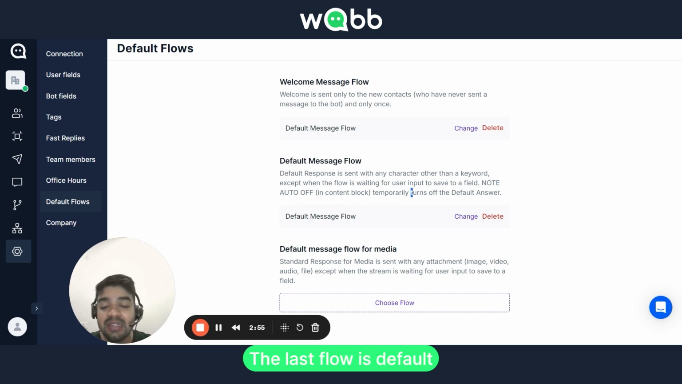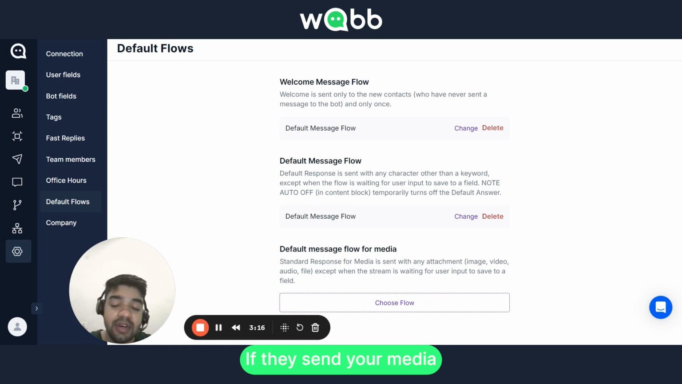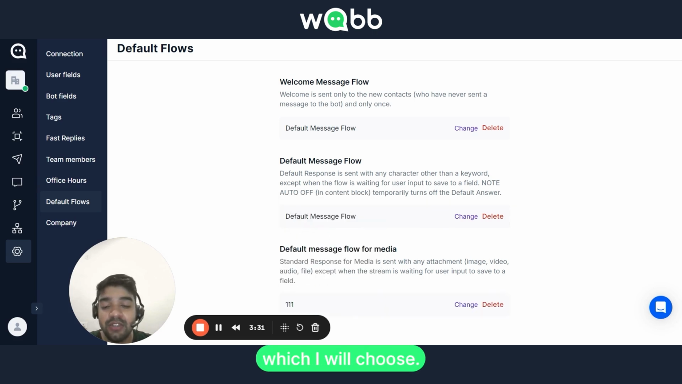Got it? Now, the last flow is the default message flow for media. This flow is configured for, let's say, when someone sends you a media out of the blue, whether it's an audio, an image, or anything else, regardless of whether the person is in your audience or not. If they send you media and you are not collecting that media and they haven't been prompted by a bot to send media and they just send it, in that scenario you can use this default message flow. I have already created a default media flow here, which I will choose.